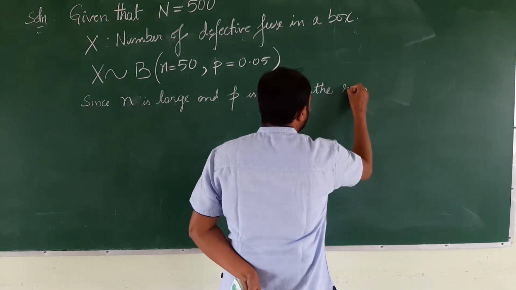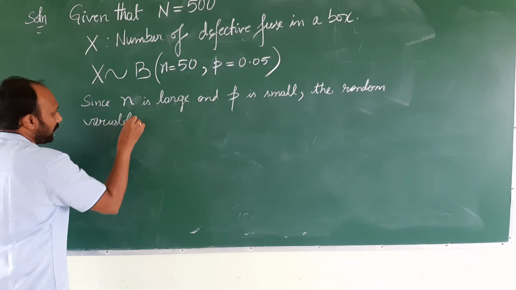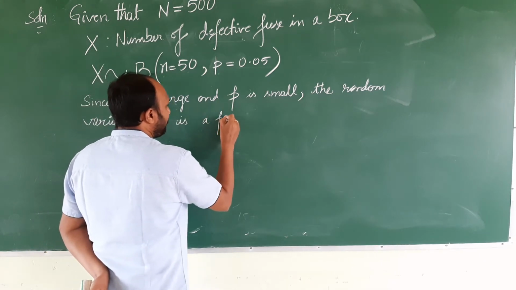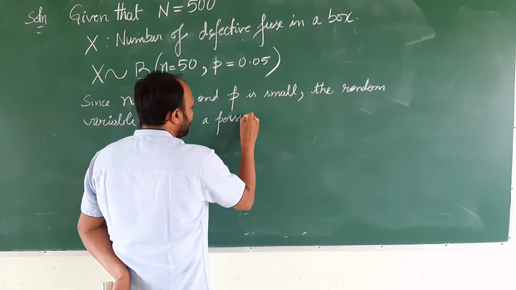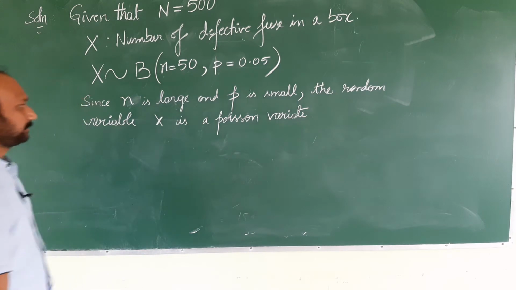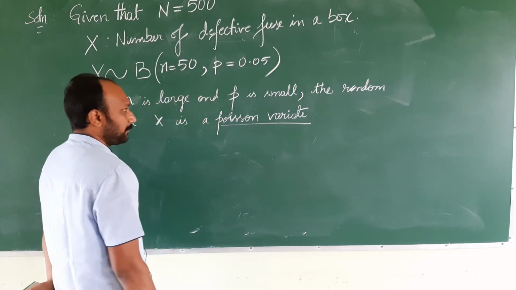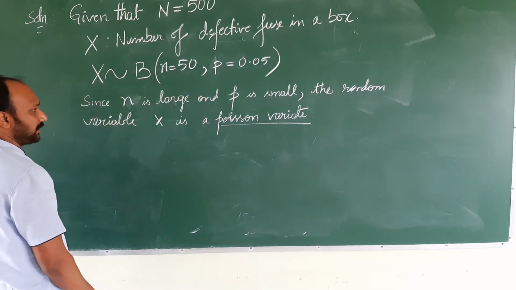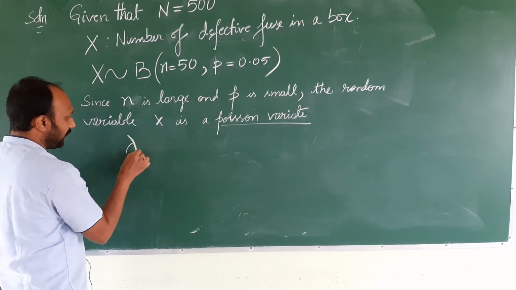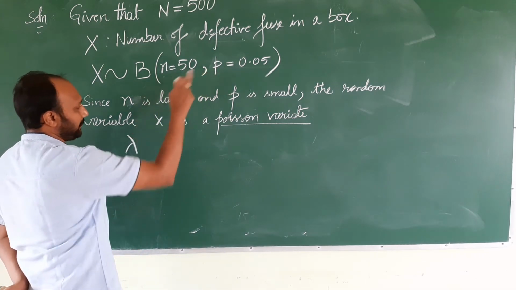So the random variable X is a Poisson variate. If X is a Poisson variate, then the Poisson variate will have a parameter. What is that parameter? The parameter is lambda. What is lambda? We don't know. We need to find that lambda value. But we know what n and p are.